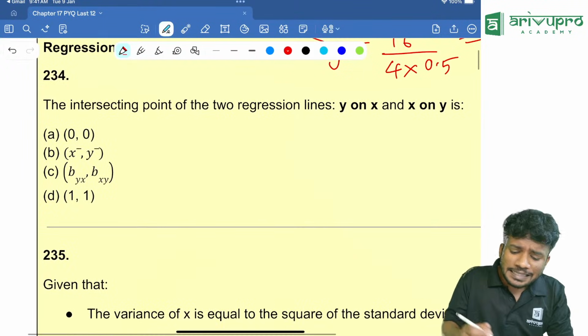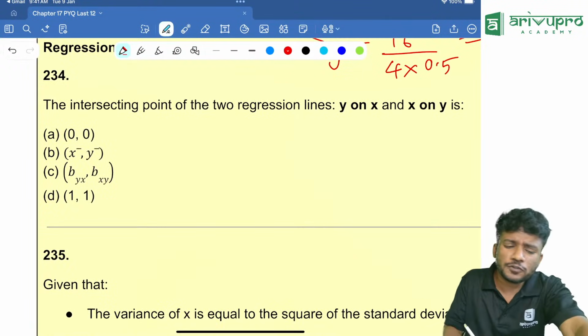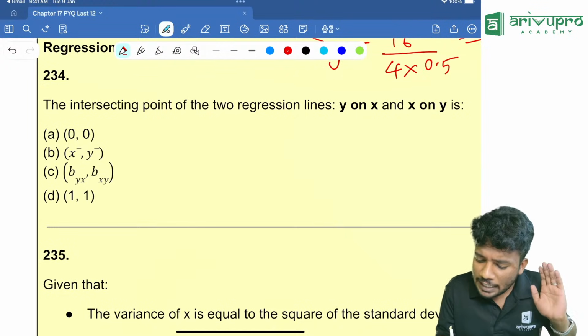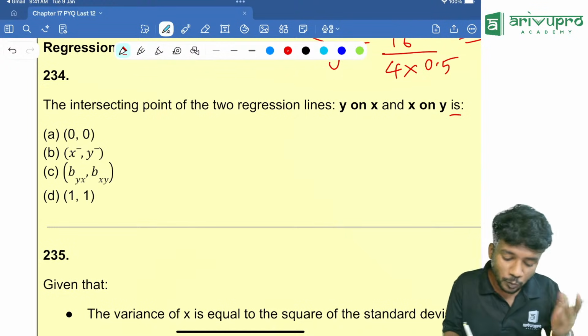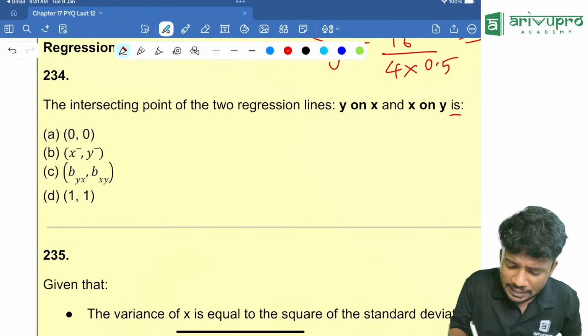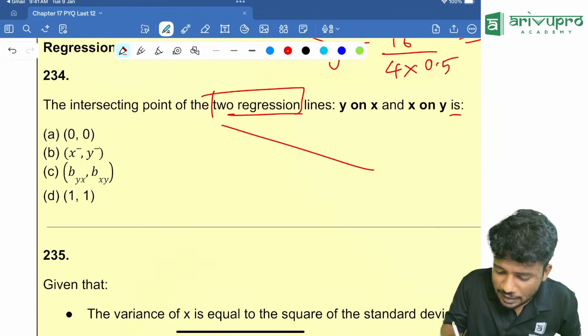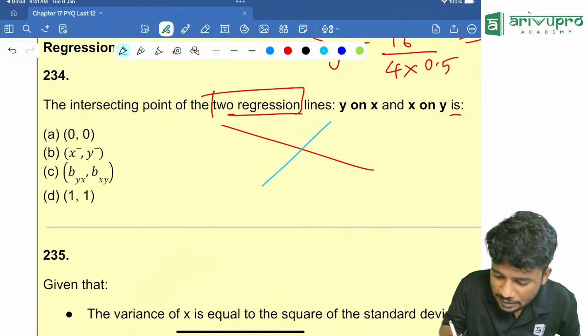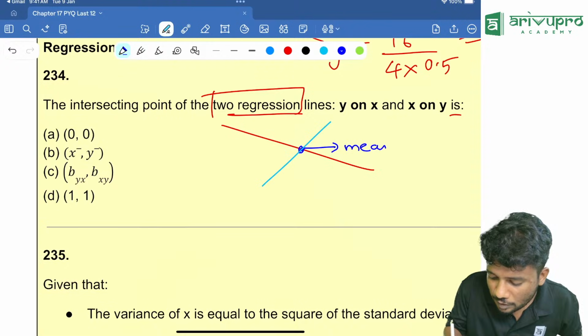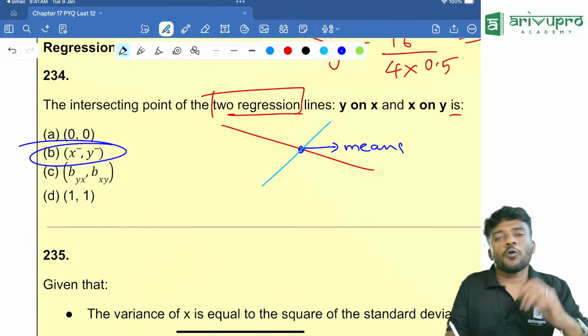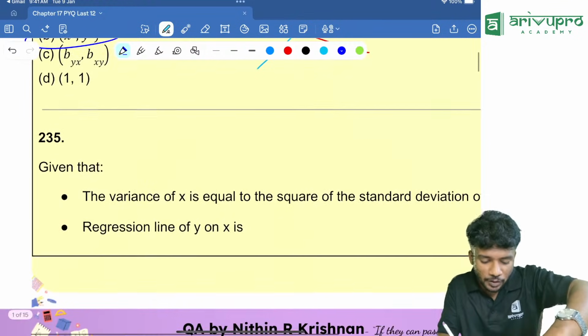Now people, the intersecting point of two regression lines x on y and y on x is what? Where will the regression lines intersect? The two regression lines will intersect at their means. Remember that it is a repeated question. X bar comma y bar, option B is your answer.